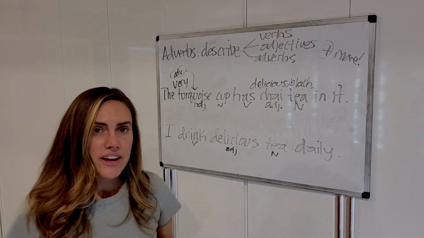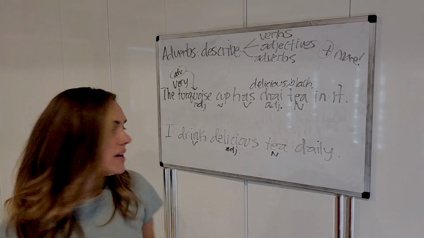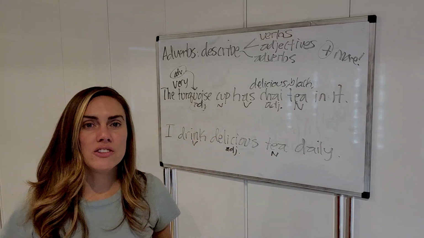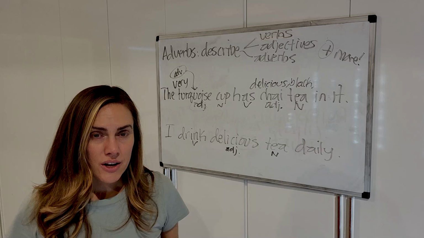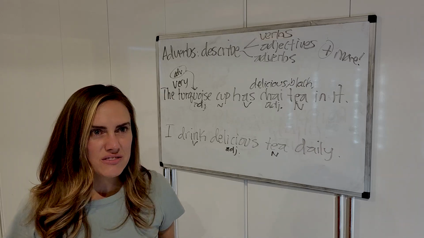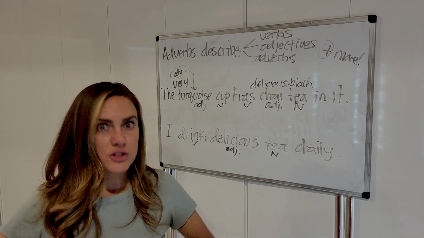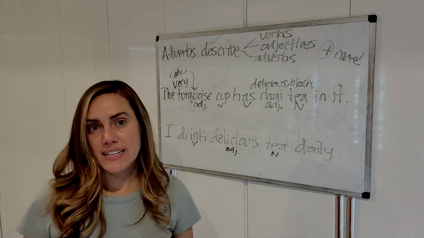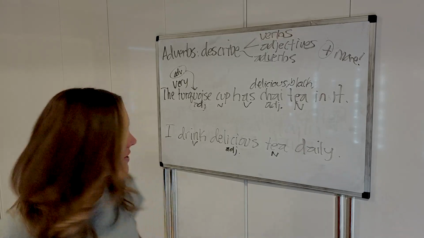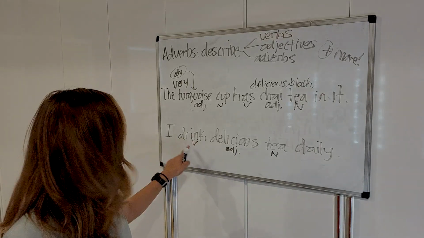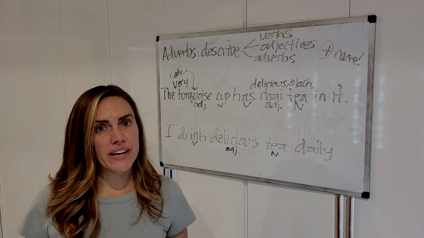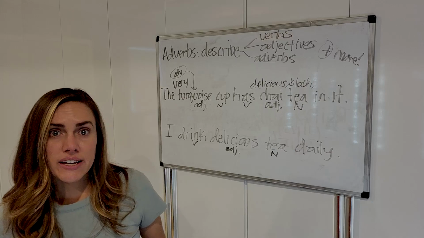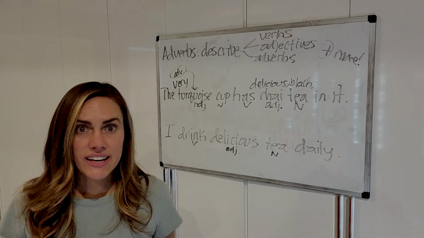Okay, now here, let's find the type of adverb that describes a verb because we have an action. Over here, we just had a state verb. It's really hard to describe a state verb with an adverb because you just, I don't want to say you can't because there's so many exceptions. You probably could. It's easier to describe an action verb with an adverb. Okay, so here's the verb, I drink. How do I drink? Do I drink quickly, slowly, methodically? How do I do it?